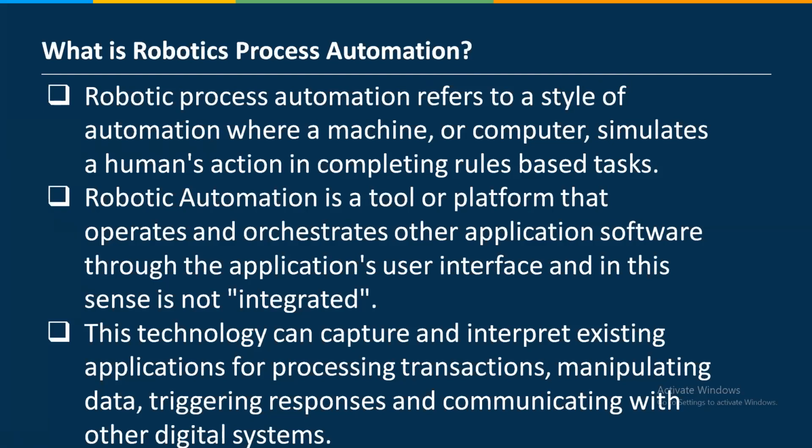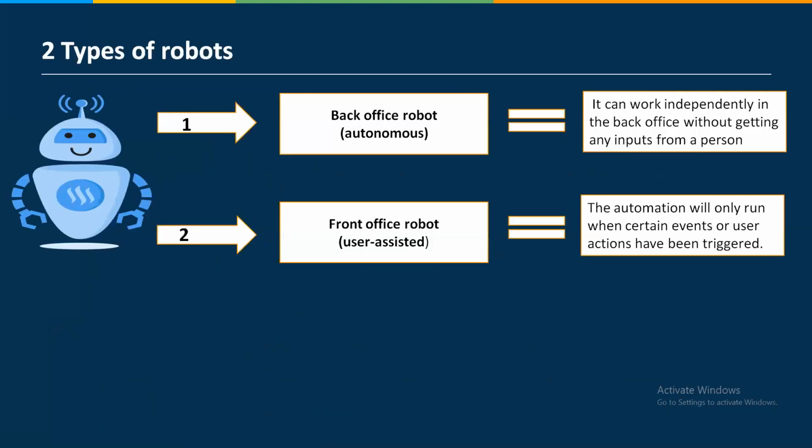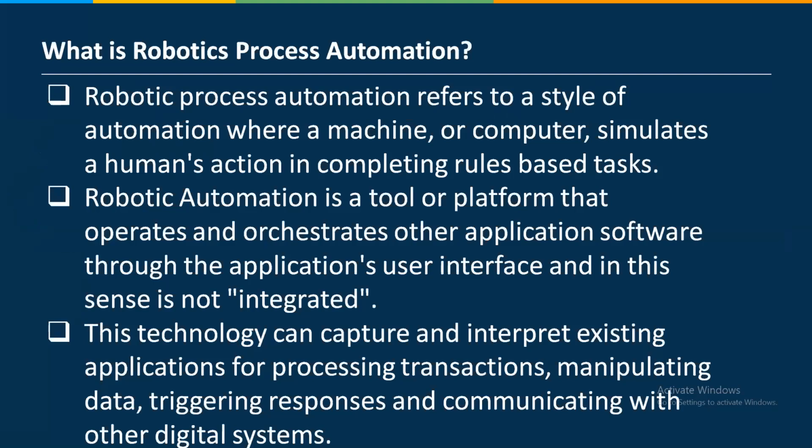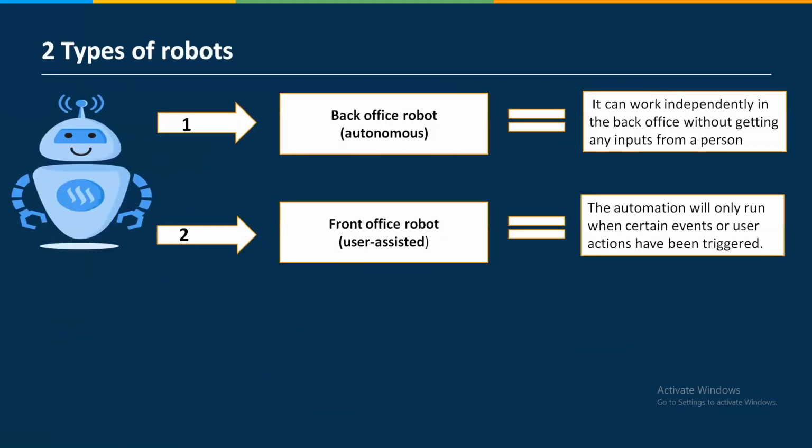First of all, we need to understand the advantages and the characteristics of RPA. Then we can go on with this question. So I'll tell you that. So this is the RPA definition, and there are types of robots as well, or types of bots, the bot which we create using the RPA tool. So there are two types of bot. One is the back office robot, another one is the front office robot.